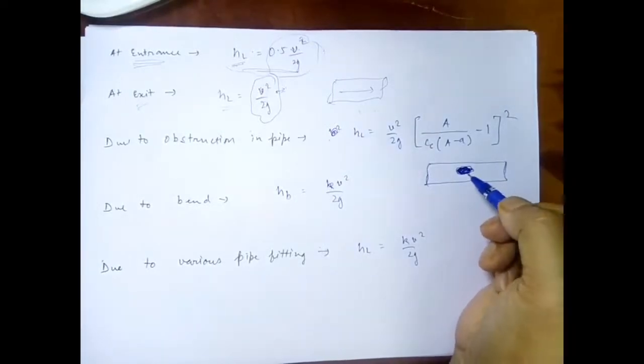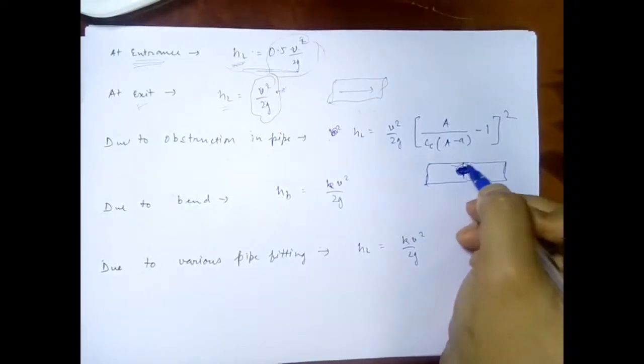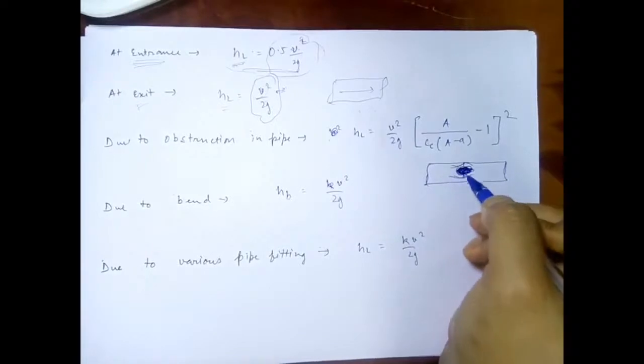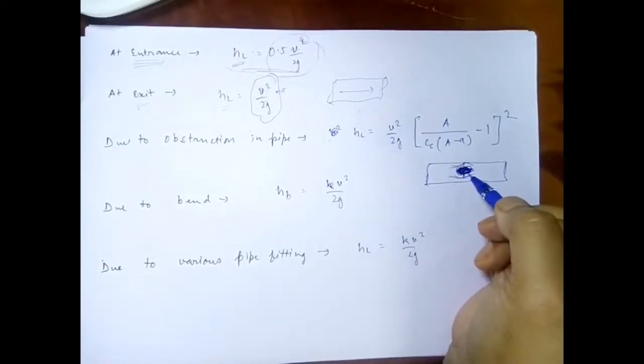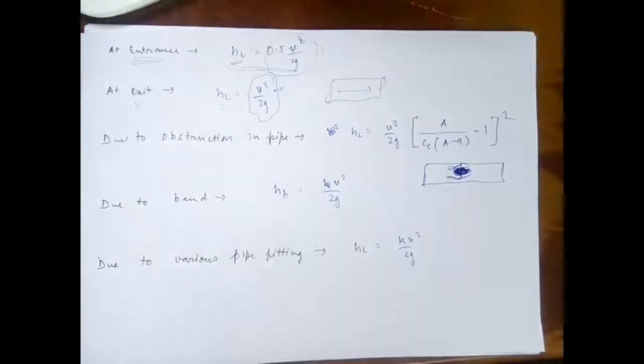So you can say that the reduction of the cross section will take place, because the liquid will be flowing only through this much area only, and there will be the sudden enlargement of the area of flow beyond the obstruction, and due to this reason there will be a head loss.